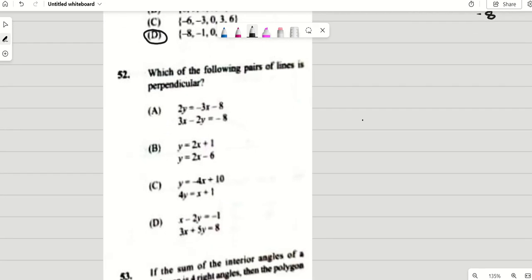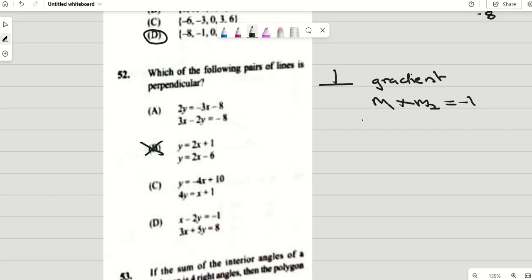52. Which of the following pairs of lines is perpendicular? Perpendicular lines means the product of my gradients is equal to minus 1. So m1 multiplied by m2 is equal to minus 1. First off, it would not be this one because our gradient for b is 2. 2 multiplied by 2 is not minus 1. So b is out of it, right?